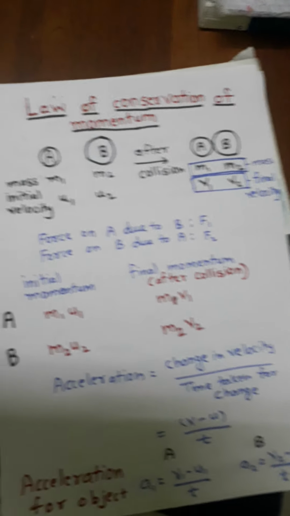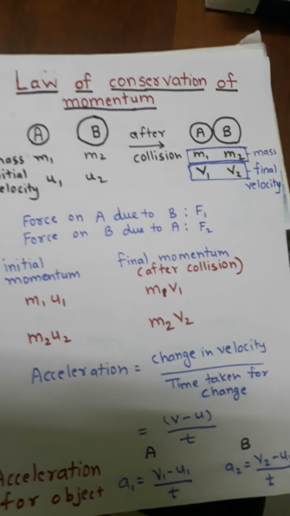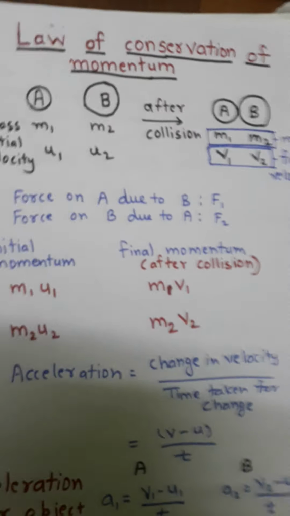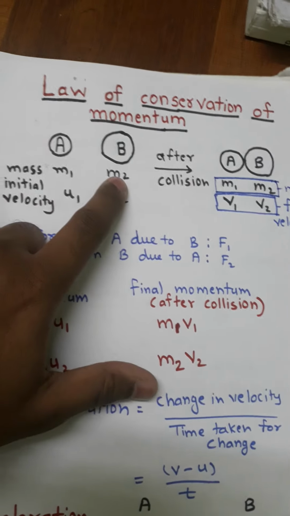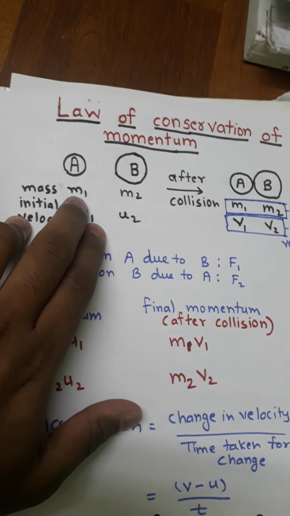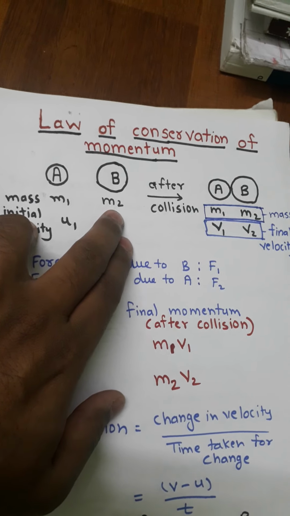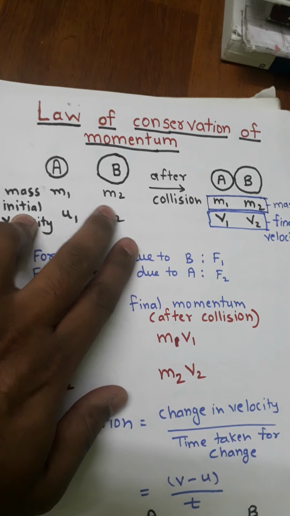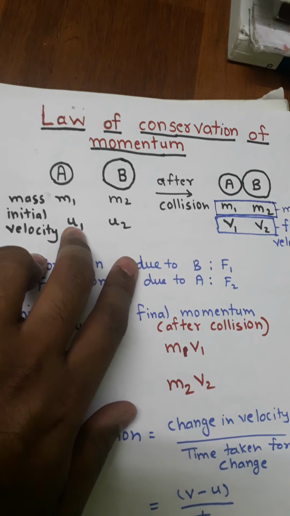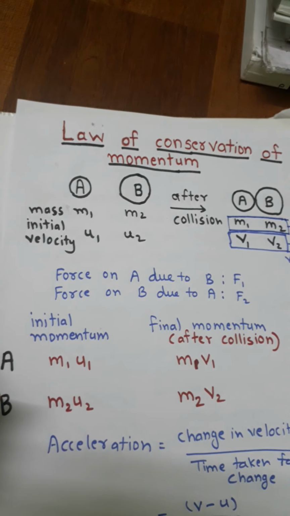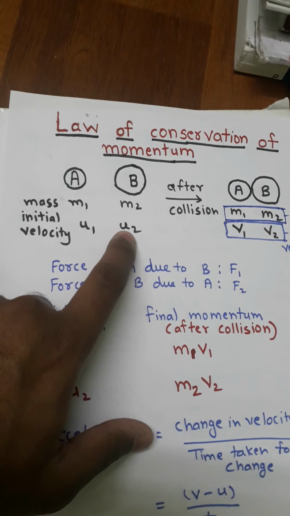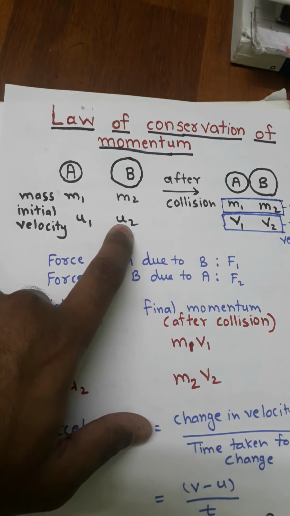Now let us see the derivation of the law of conservation of momentum. So there are two objects. Consider there are two objects A and B. The mass of object A is m1 and the mass of object B is m2. Then the initial velocity of object A is u1, because you know that initial velocity is always denoted by small u, and the initial velocity of object B is u2.